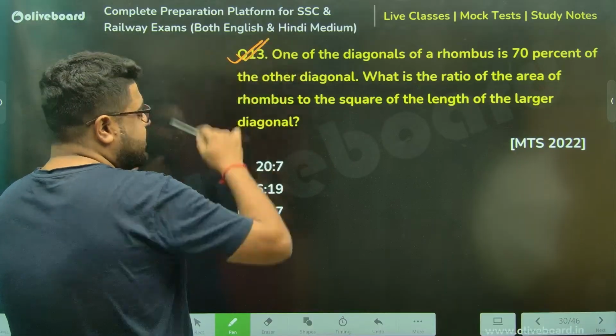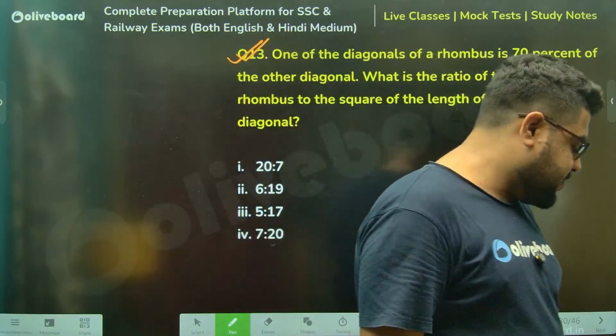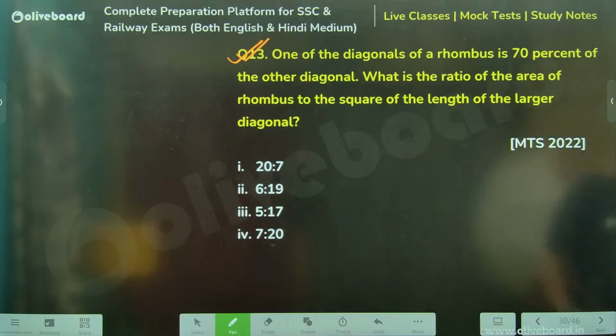Next one, please. I've done so many questions of rhombus. This one I'm giving you to do. You first do it, then I'll help. Jaldi banao. Very quickly. Do this, please. It's not difficult at all. I'll just have a sip of water.